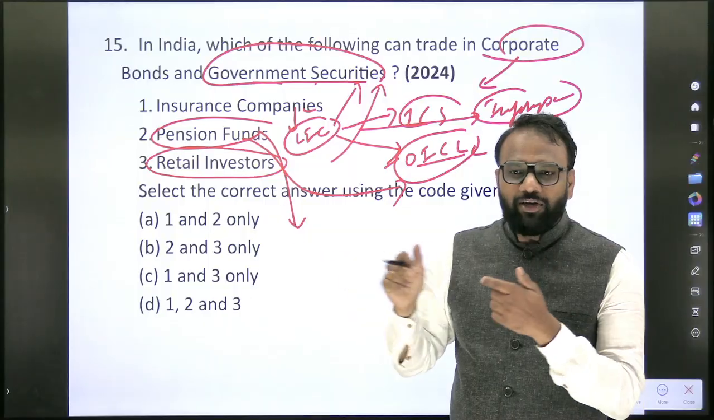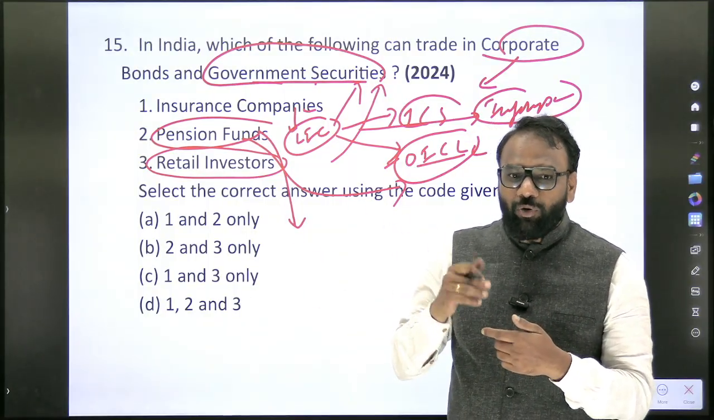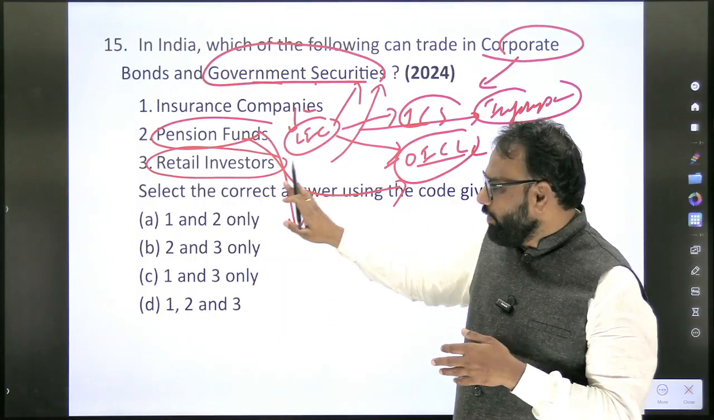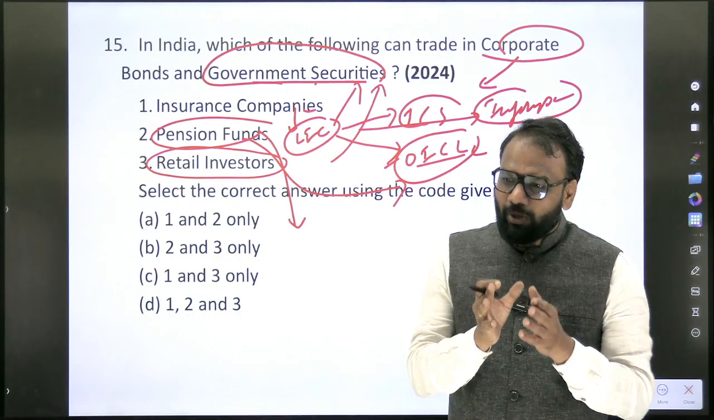In 2021, a new scheme was introduced, the RBI Retail Direct Scheme. Previously, we could not directly purchase government securities. There was some intermediary through which we could purchase. Now, by directly opening an account with the RBI, we can directly purchase government securities.